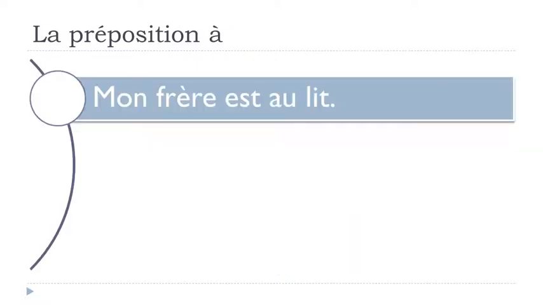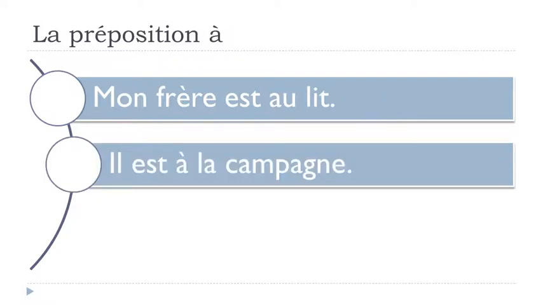So the first one, mon frère est au lit. Okay, mon frère, my brother, is au lit, in bed. Lit is bed. Okay, mon frère est au lit. Second example, il est à la campagne. Campagne, country, countryside, okay? Il est à la campagne. All right, so in that case, we will use this preposition à, okay?